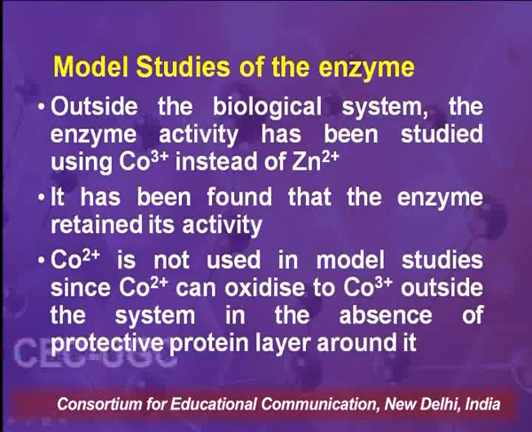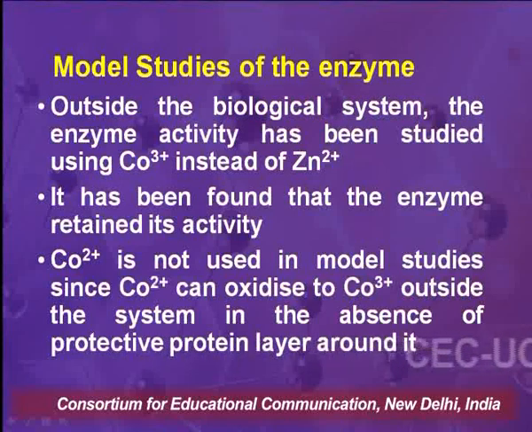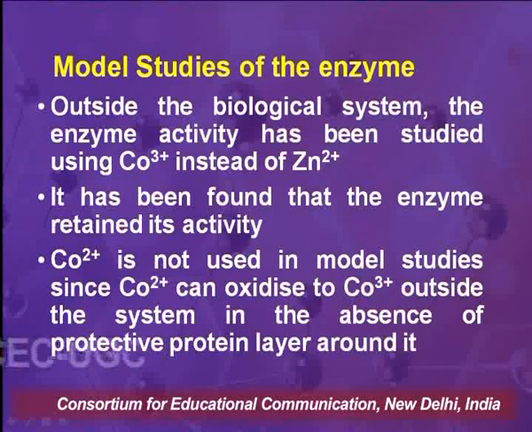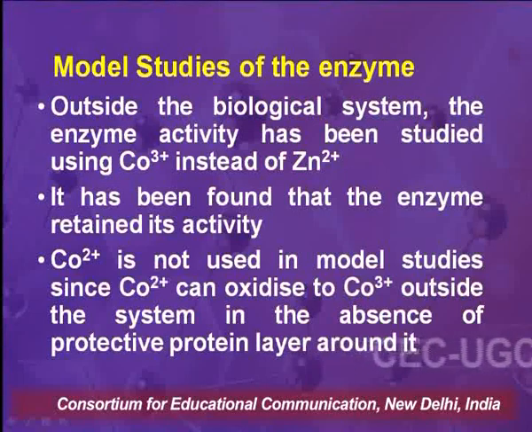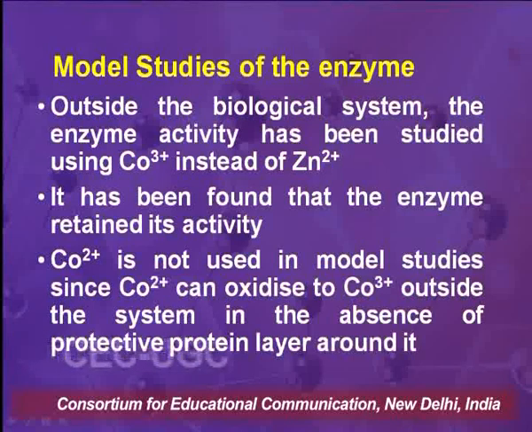If we are assuming that there is zinc 2 plus present in the enzyme, we can take cobalt 2 plus instead of zinc 2 plus, because both of them are transition elements, both of them have almost similar properties. But instead of cobalt 2 plus, cobalt 3 plus is chosen because of the absence of a protective protein layer around it. Cobalt 2 plus can easily get oxidized to cobalt 3 plus. So, outside the system there is no protective protein layer which can prevent cobalt 2 plus from being oxidized to cobalt 3 plus.